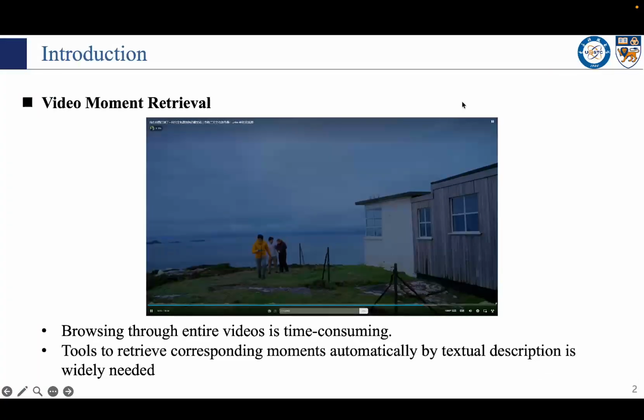Browsing entire videos can be time-consuming. People want to jump straight to the moment that matches a text query. Given an untrimmed video, moment retrieval is to retrieve a video segment that semantically corresponds to a sentence.